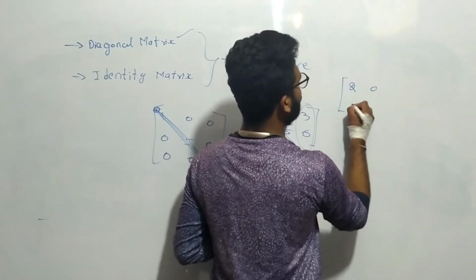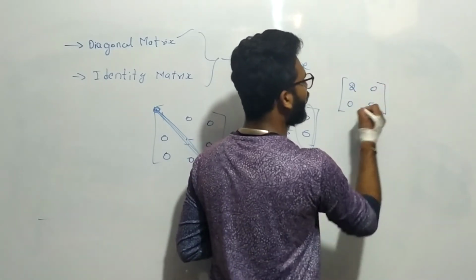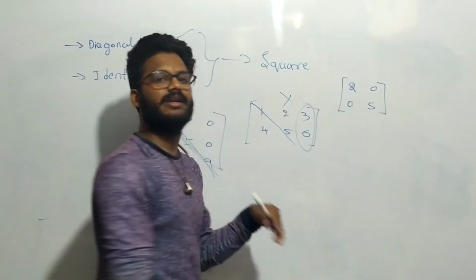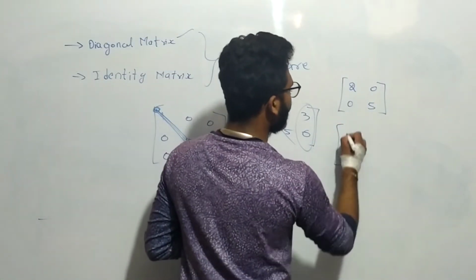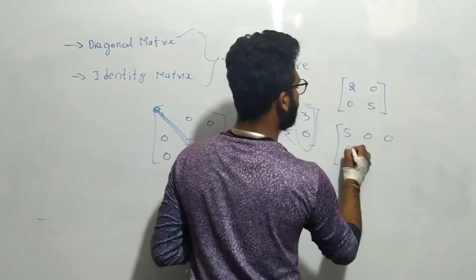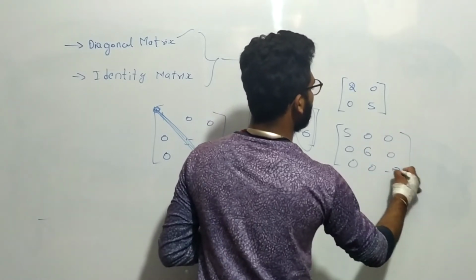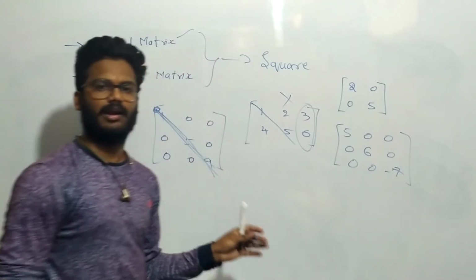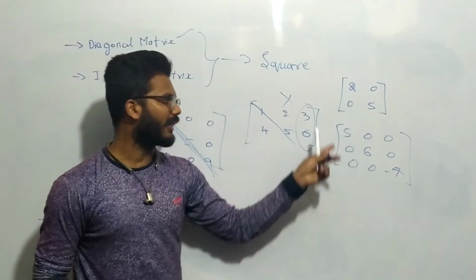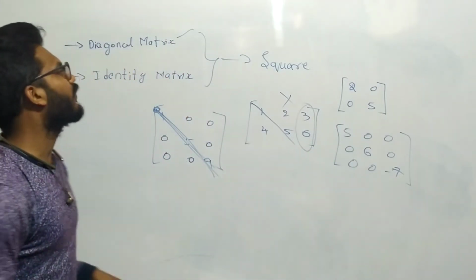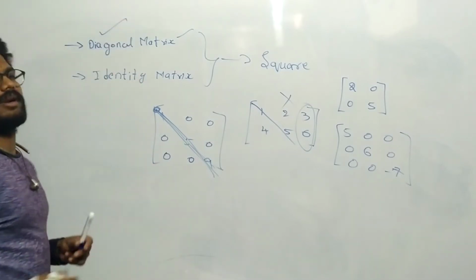Like this, I'll write 2, 0, 0, 5. This is a square matrix and only elements present in the diagonal. In the same way, 5, 0, 0, 0, 6, 0, 0, 0, minus 7. See, the elements are there only along the principal diagonal, but the remaining elements are zeros. This type of matrix we call a diagonal matrix.